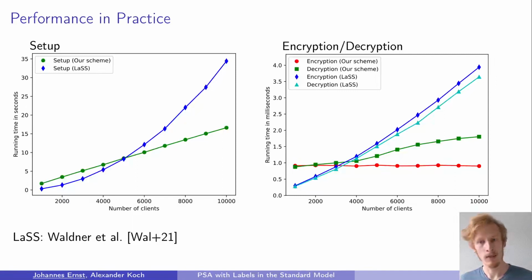And the running time of the encryption and decryption algorithm of the scheme of Waldner and others again grows linearly with the number of clients, because for one encryption and also for one decryption, the scheme needs n evaluations of the underlying pseudo-random function. As you can see, for small numbers of users, the scheme of Waldner and others is clearly faster than ours, although they need more evaluations of the pseudo-random function than we do. The reason for this is that they use the AES block cipher as pseudo-random function, which is super fast, but which we cannot do because we need the key homomorphic property of the pseudo-random function, and therefore we need a PRF with more structure.